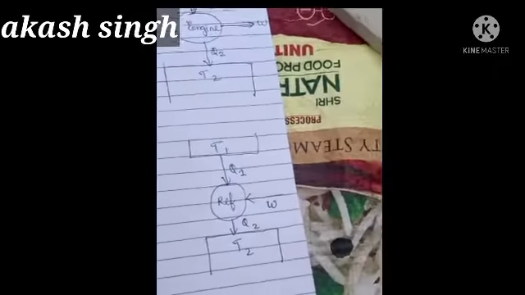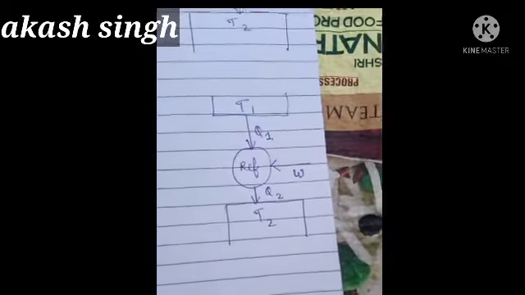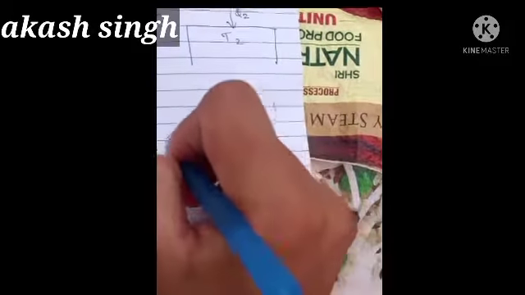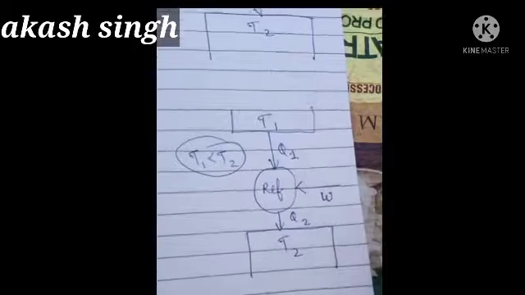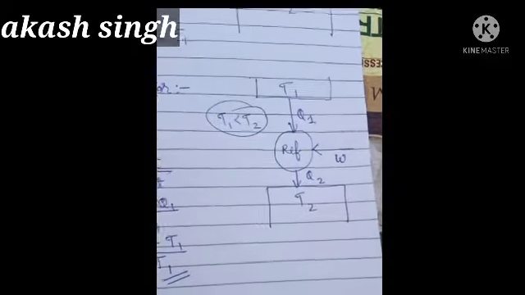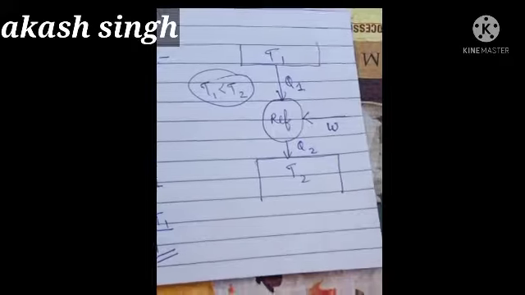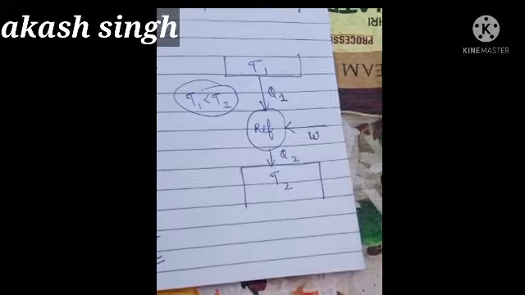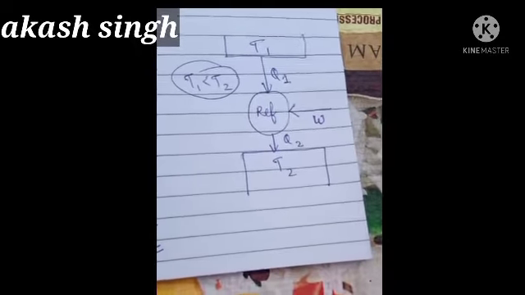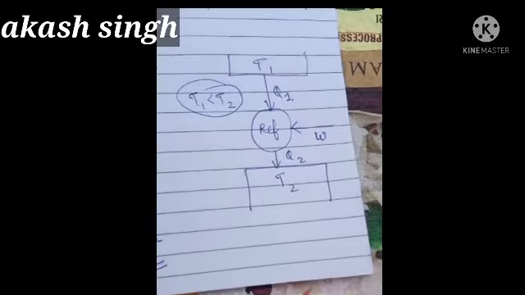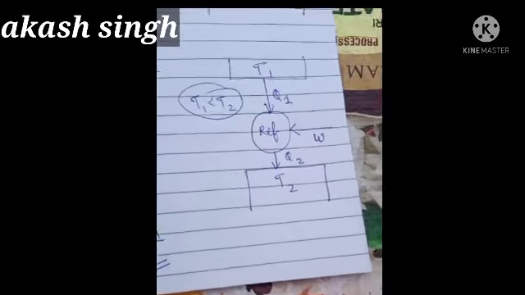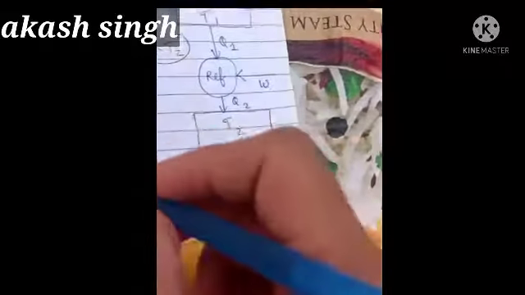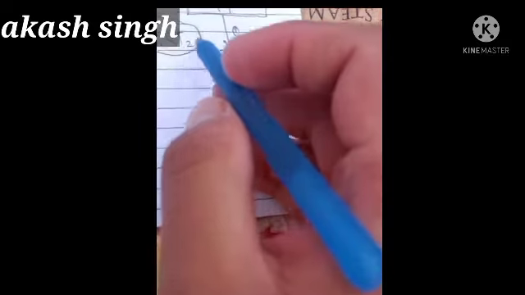Now I am going to explain the Clausius statement. What is happening in a refrigerator is that T1 is lesser than T2, because we want to cool the substance. That we should keep in mind. We don't want to heat that substance, we want to cool that substance. So what we are doing is extracting the heat from the substance and removing it outside the room. Here T1 is lesser than T2. That you should keep in mind.